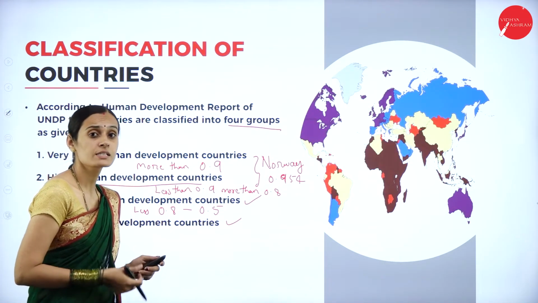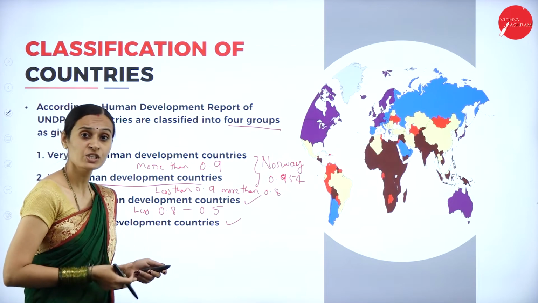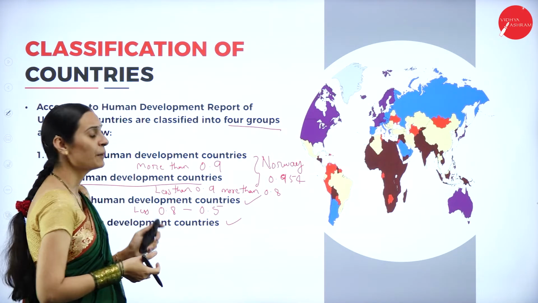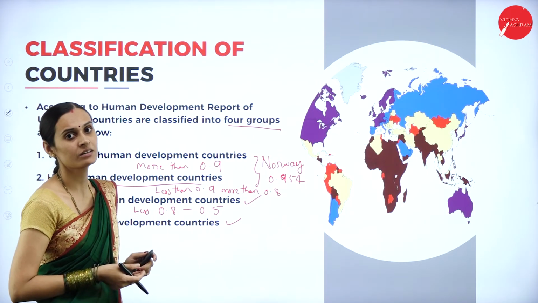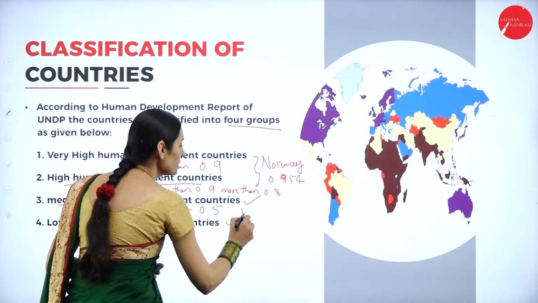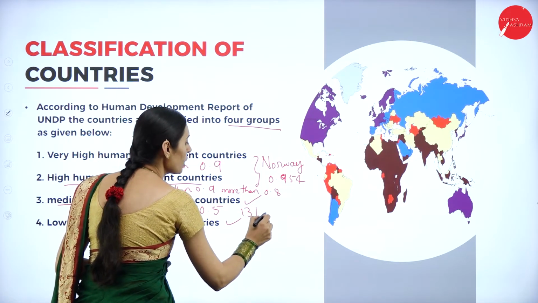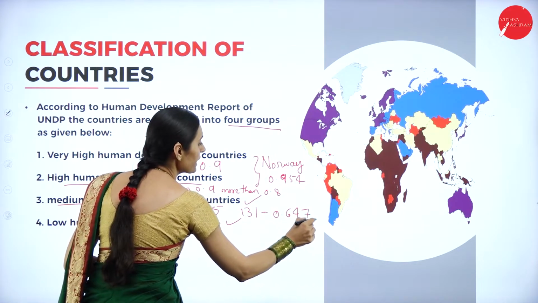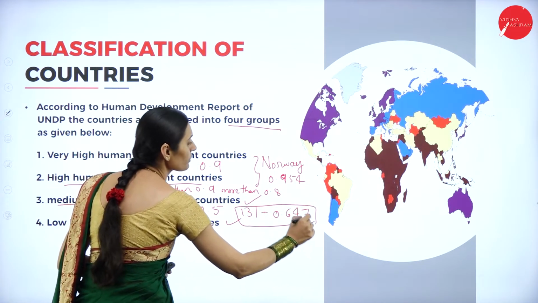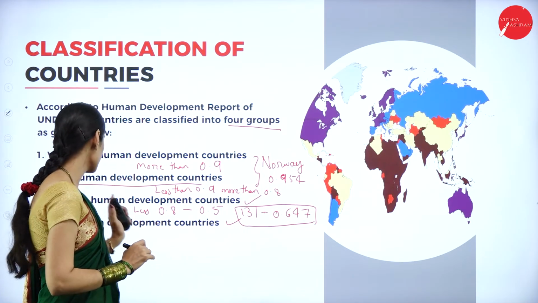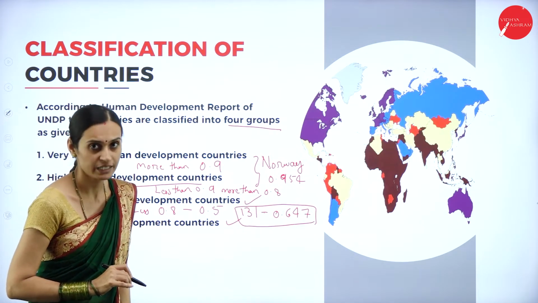Philippines, Uzbekistan, South Africa, Egypt, India. India is placed at 131st rank with a 0.647 HDI value, coming under the medium human development countries.